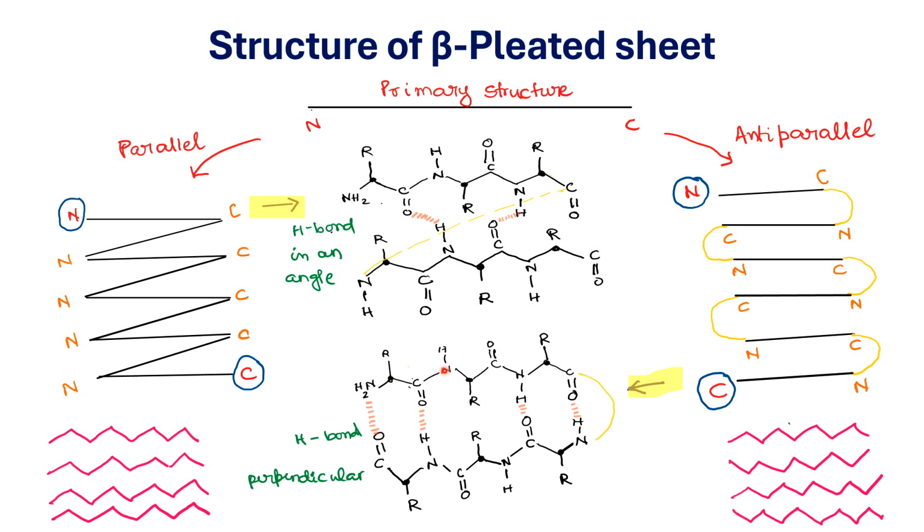Now, how does the hydrogen bond take place here? If you see, this is the bond between the oxygen and the hydrogen, and this hydrogen bond is perpendicular. So, the anti-parallel beta pleated sheet structure is more favored in the protein secondary structure. I hope the beta pleated sheet type of structure is clear.